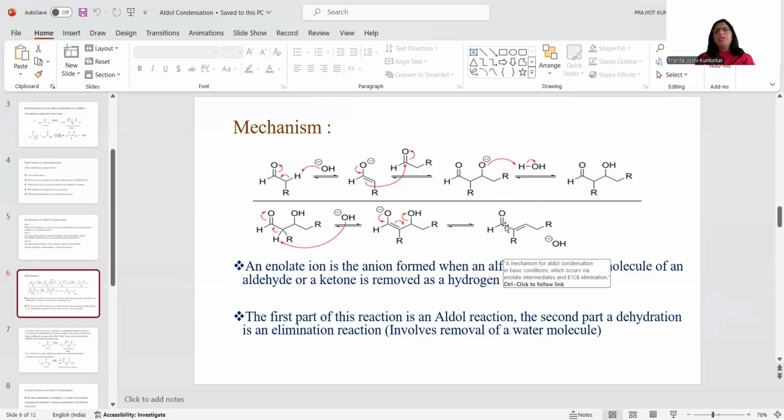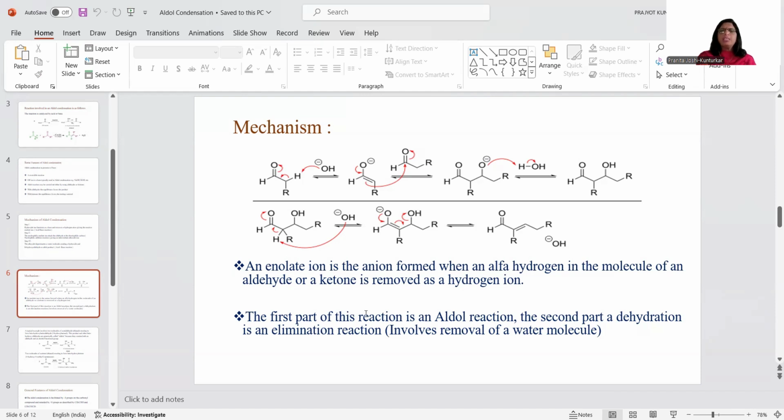And therefore, here we are getting a double bond in the alpha beta position. Therefore, the final product of the aldol condensation reaction is the alpha beta unsaturated carbonyl compound. So this is the complete mechanism, that is aldol formation followed by dehydration, which results in the formation of an alpha beta unsaturated carbonyl compound.